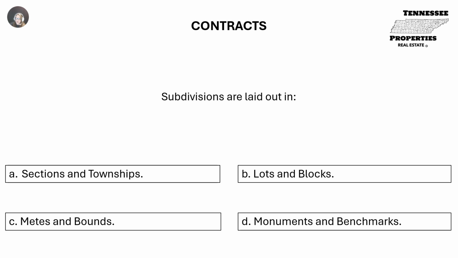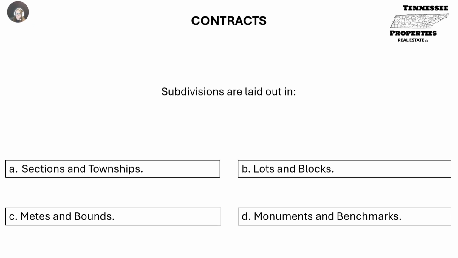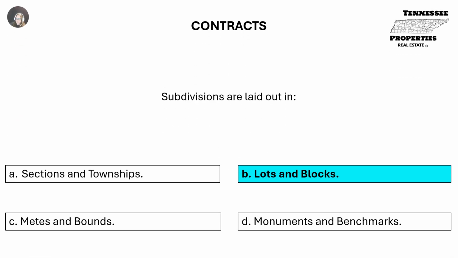Subdivisions are laid out in A. Sections and townships, B. Lots and blocks, C. Metes and bounds, or D. Monuments and benchmarks. B. Lots and blocks.